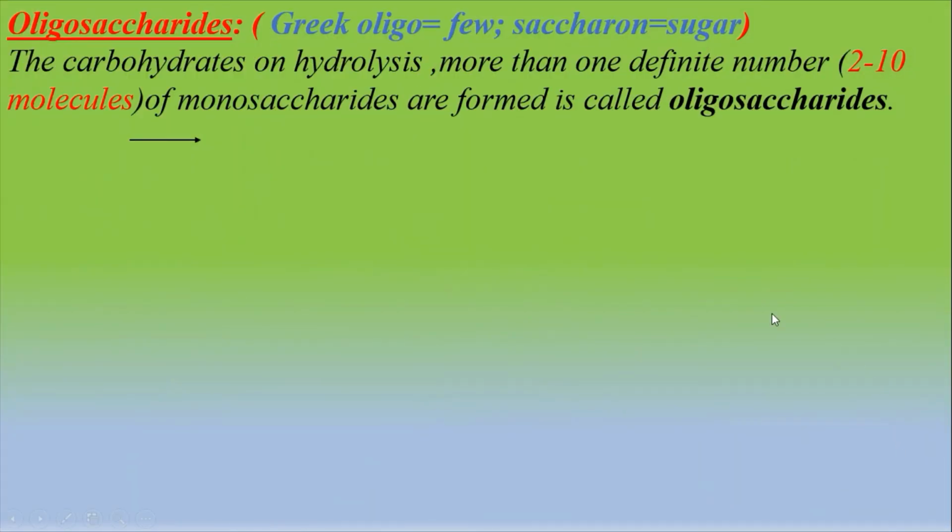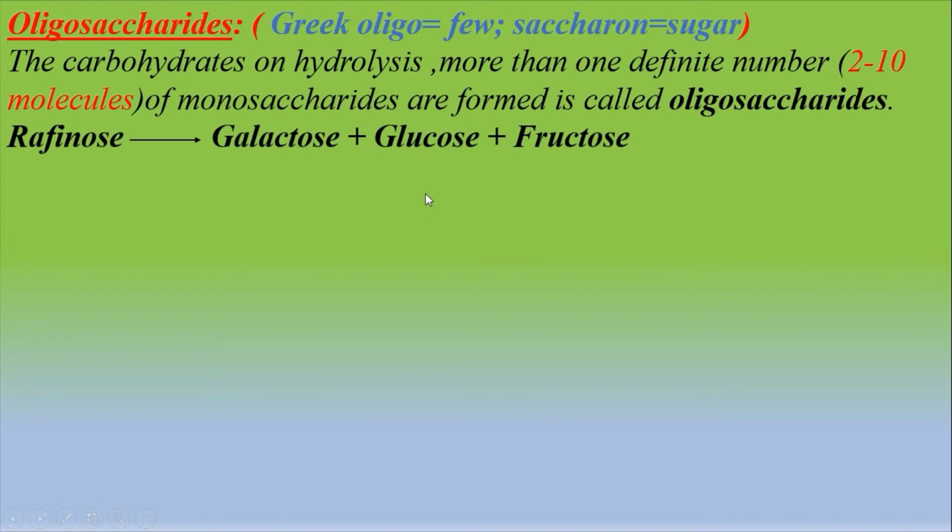Then oligosaccharide. Oligosaccharide is a combination of two Greek words. Here oligo means few and saccharon means sugar. Carbohydrates that on hydrolysis form more than one definite number of monosaccharides are called oligosaccharides. Raffinose is an example of an oligosaccharide.